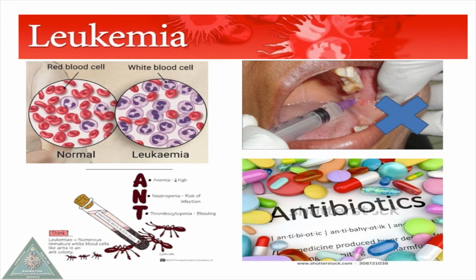Leukemia. Leukemia is a blood cell disorder. Patients with leukemia must be treated under consultation of hematologist. Patient is more prone for infection and postoperative hemorrhage. Before doing any surgical procedure, patient should be administered large dose of broad spectrum antibiotics. Nerve blocks should be avoided because there are more chance for hematoma.